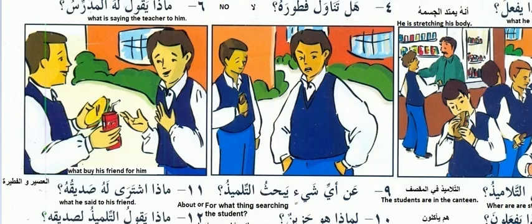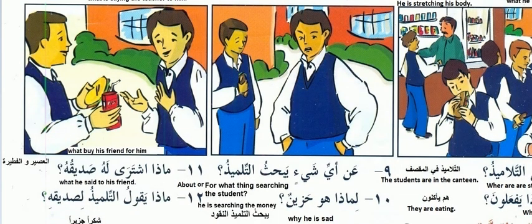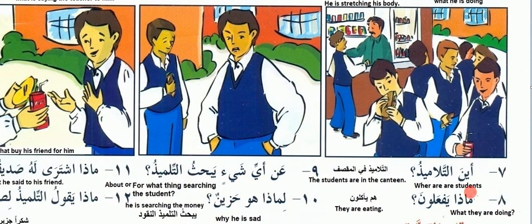Now the same, the images are coming. So same as we made, here we have to make also. Aina at-talamiz? Where are the students? So aina means where, talamiz is student or students. Okay. So we have to answer here at-talamiz fil maqsaf. The students are in the canteen. Maqsaf means canteen.